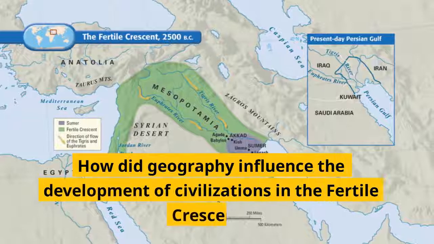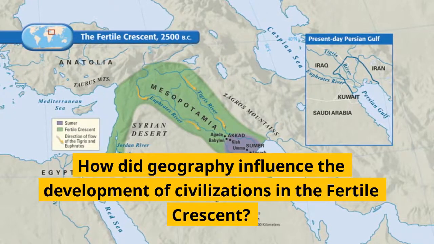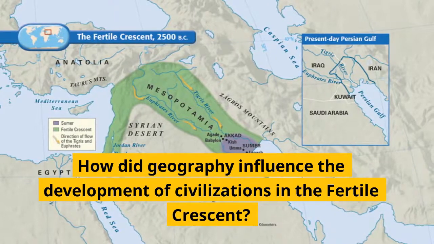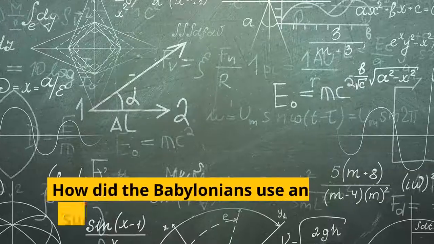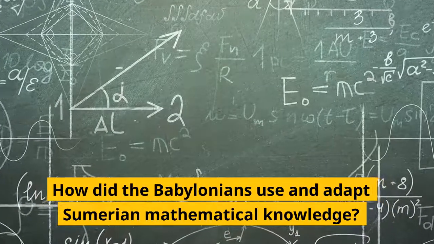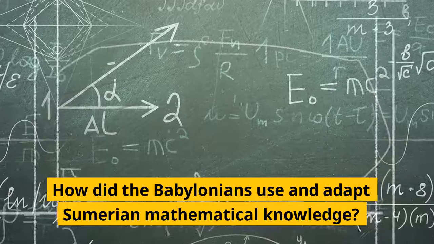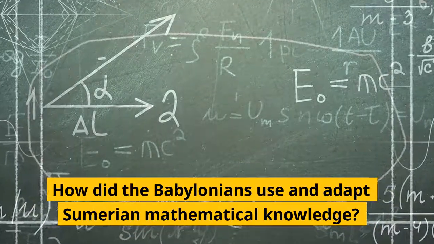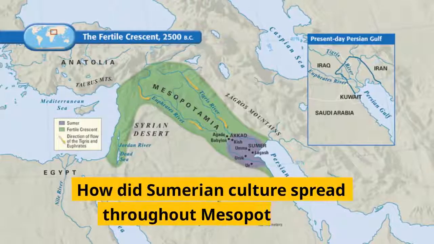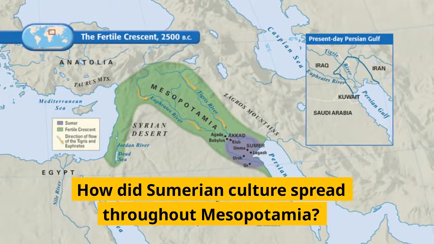How did geography influence the development of civilizations in the Fertile Crescent? How did the Babylonians use and adapt Sumerian mathematical knowledge? What are the three levels of Sumerian society? How did Sumerian culture spread throughout Mesopotamia?